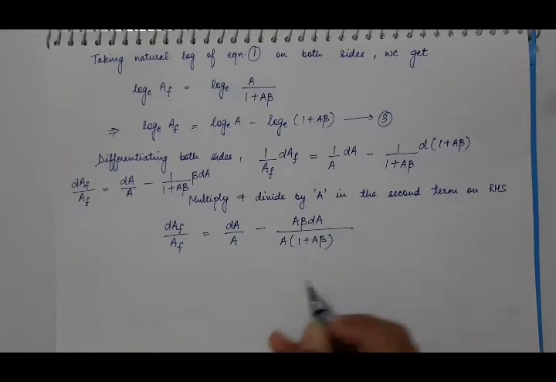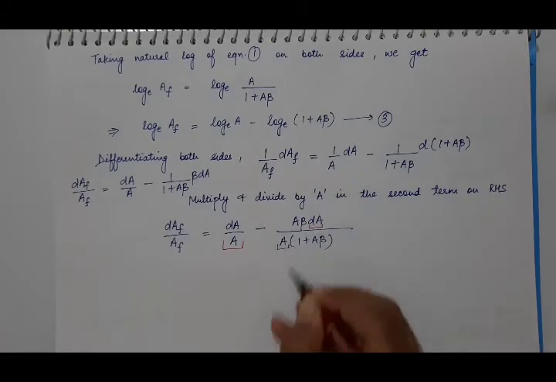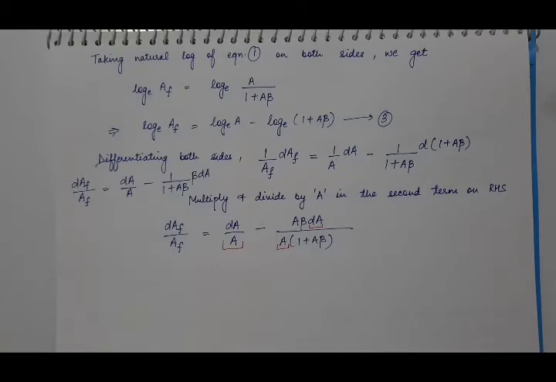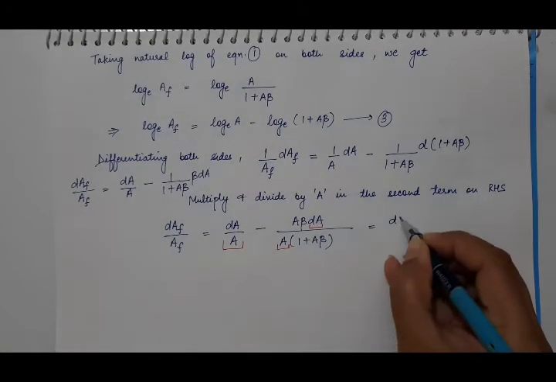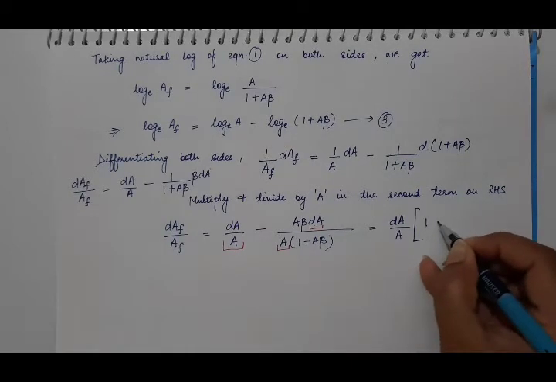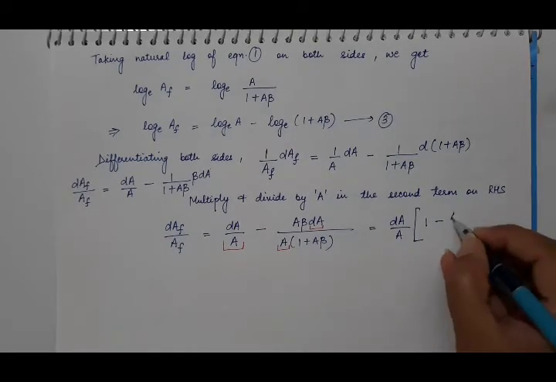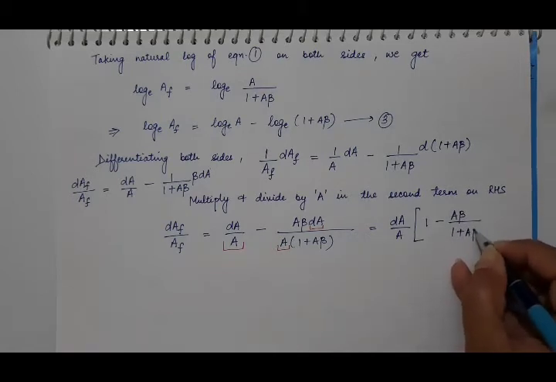Now you can see that in both terms on the right hand side we have dA by A, so take it common. You will have dA by A, and inside the bracket we have 1 minus A beta upon 1 plus A beta.